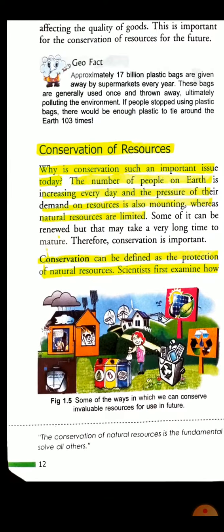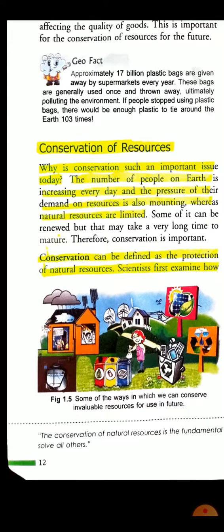Conservation of resources. Why is conservation such an important issue today? Because the number of people on earth is increasing every day and the demand on resources is also mounting, that means increasing, whereas natural resources are limited. Let's understand what conservation is. Conservation can be defined as the protection of natural resources.